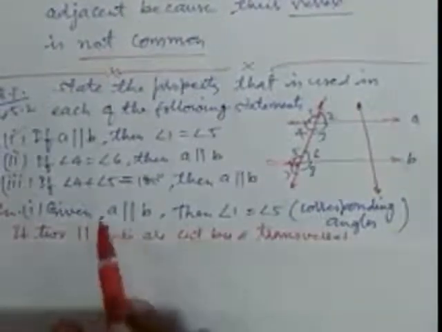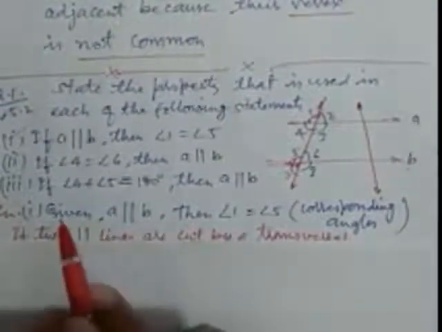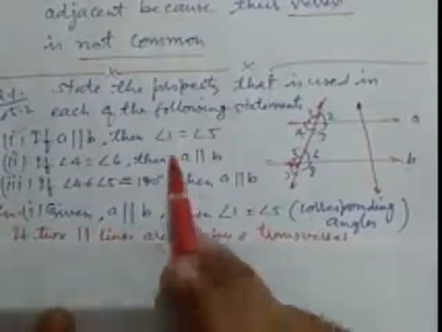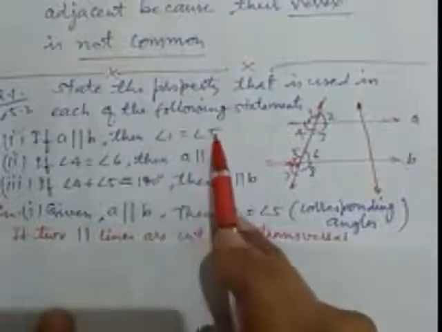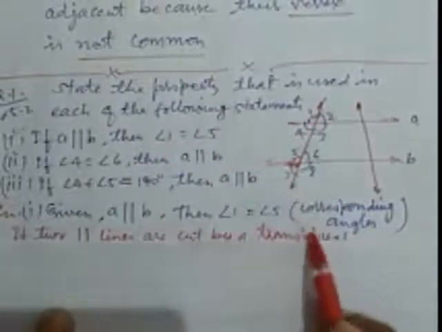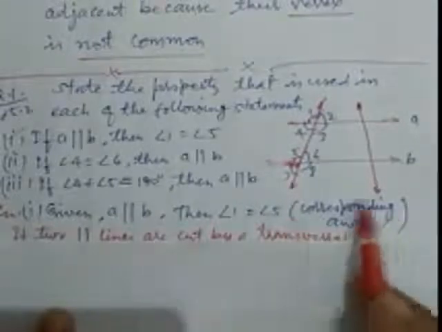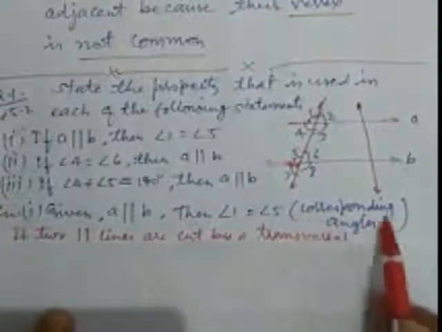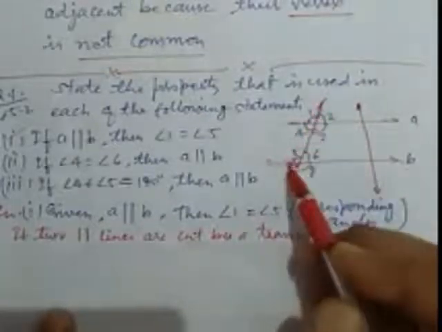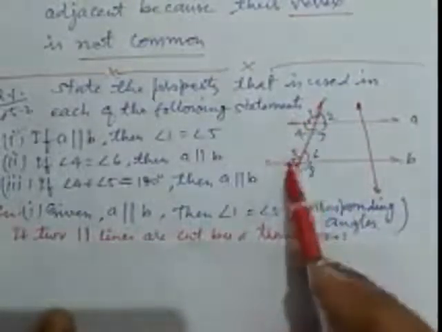So we put our conclusion here. This is given: A parallel to B. Then angle 1 equals angle 5. Why is 1 equal to 5? This is our reason, this is our solution. Because they are corresponding angles. Here 1 and 5 are corresponding, that's why they are equal.